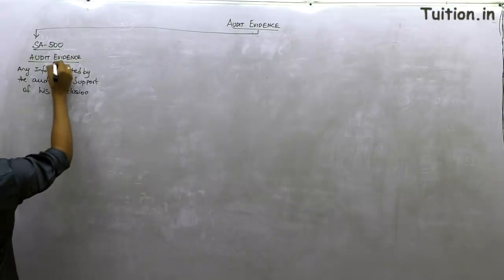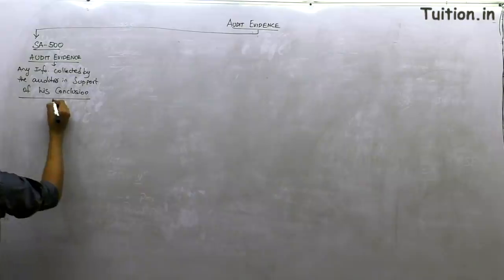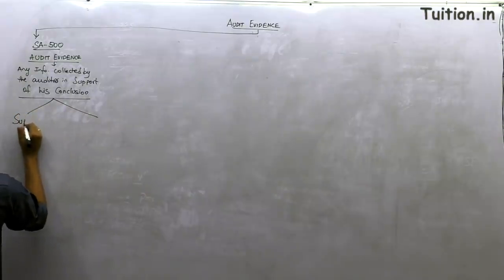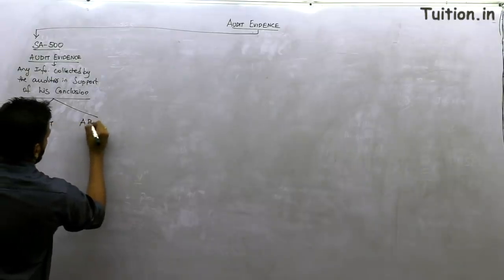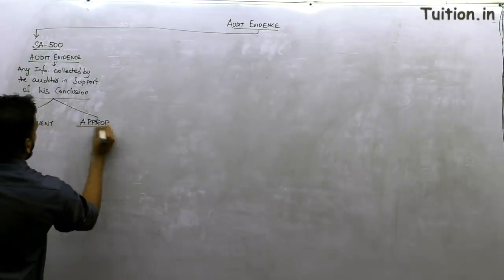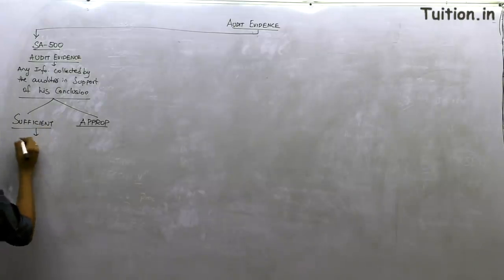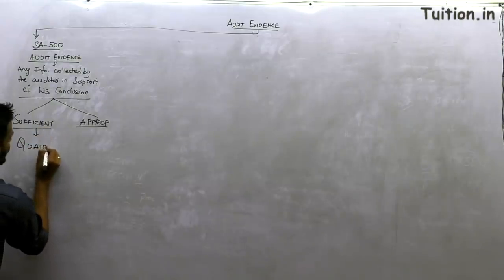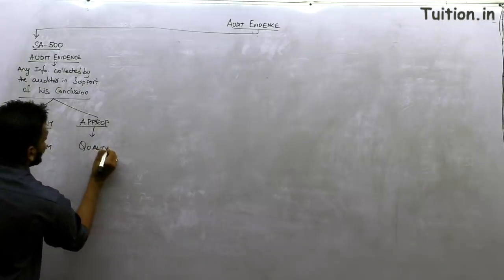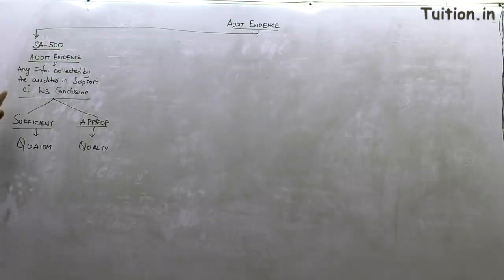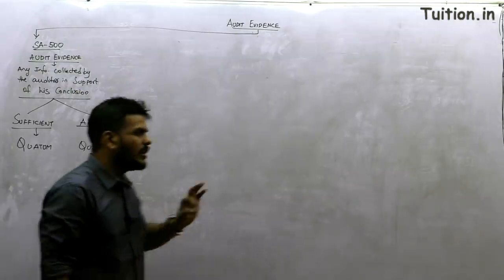And one of the 2 most important characteristics of audit evidence, the 2 keywords that we are talking about here, is that audit evidence should be sufficient and audit evidence should be appropriate. What does sufficiency talk about? Sufficiency refers to the quantum of audit evidence, while appropriateness refers to the quality of audit evidence. So I hope you can collect all this basic stuff. It's not a real problem. The procedures you have seen, compliance and substantive.